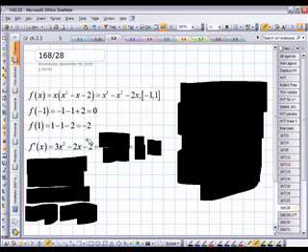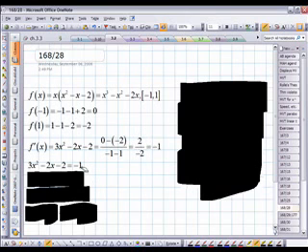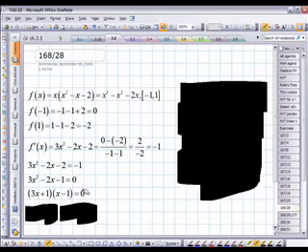Meanwhile, here's the derivative. So what I'm going to do is take the derivative and set it equal to the slope of the secant line. So I do 0 minus negative 2 over negative 1 minus 1. So that's the slope of my secant line. This is the slope of my tangent line. I set them equal to each other. And I get this quadratic equation down here. Go ahead and solve that, and you get two solutions, negative 1/3 and 1.